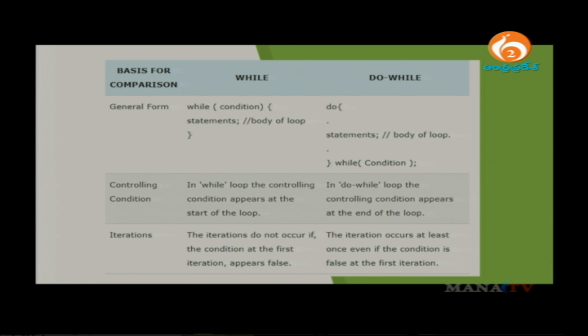In the interview, 100% they will ask you about the differences between while and do while, and in which circumstances you have to use while as well as do while. I can use do while blocks whenever a group of statements has to be executed at least once, irrespective of the condition defined over there.